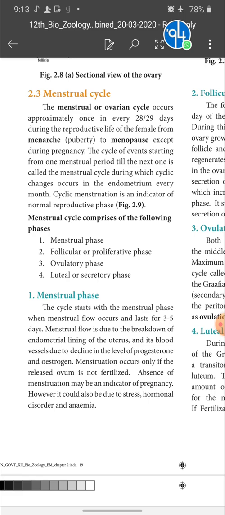In a menstrual cycle, on the 14th day, ovulation takes place. What is ovulation? Rupture of the ovarian follicle and release of the egg is called ovulation. When the ovum is released from the ovarian follicle, if it gets fertilized, the endometrium becomes stronger. If the ovum is not fertilized, menstruation takes place. Absence of menstruation may be an indicator of pregnancy. However, it could also be due to stress, hormonal disorder and anemia.